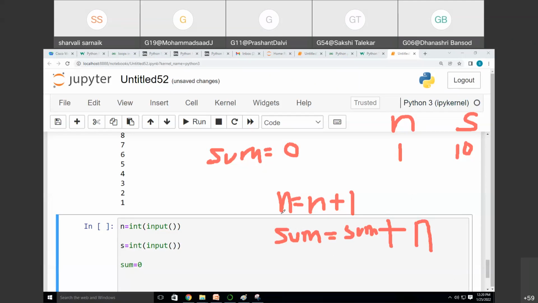Now see, if my value of n is 1, then sum plus n will be 0 plus the value of n, which is 1. So it will be 1. Again increment n by 1. Now when my value of n is 2, it will be sum plus n. That means now my value of sum is 1, so 1 plus 2. Similarly, it will be 3.